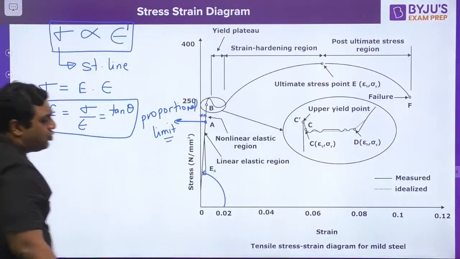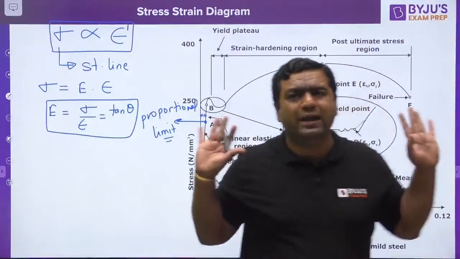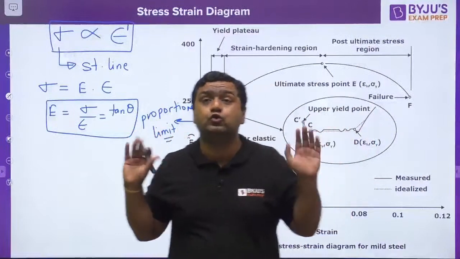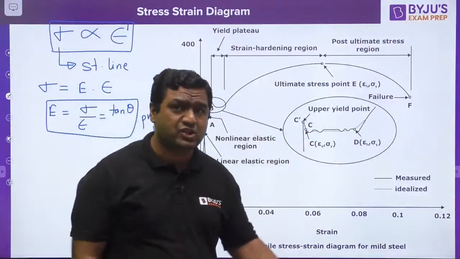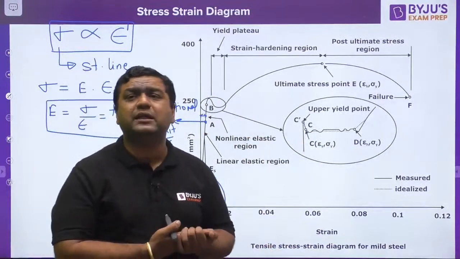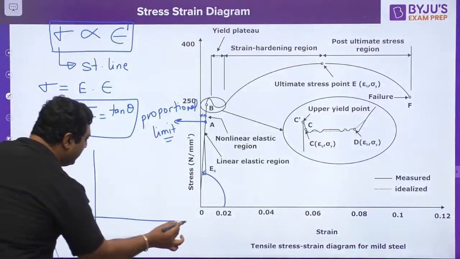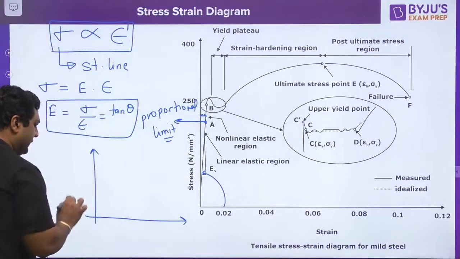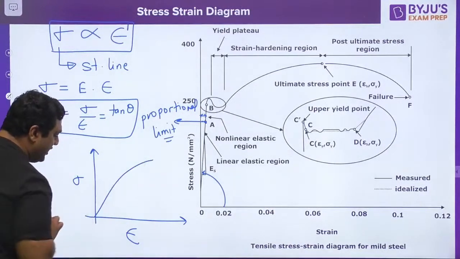But my dear, one question may be there, that does every material follow Hooke's law? No, my dear, every material does not follow Hooke's law. There are some materials which do not follow Hooke's law, like grey cast iron. So when we are talking about the materials which do not follow Hooke's law, then obviously when you will be making the stress strain diagram, it is going to be a curvature.